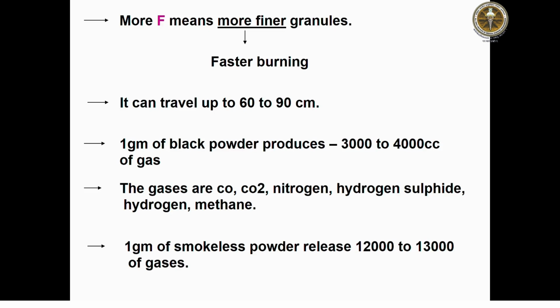It can travel up to 60 to 90 centimeters. 1 gram of black powder produces 3000 to 4000 cc of gas. The gases are carbon monoxide, carbon dioxide, nitrogen, hydrogen sulfide, hydrogen and methane. 1 gram of smokeless powder, whereas, releases 12,000 to 13,000 cc of gases.